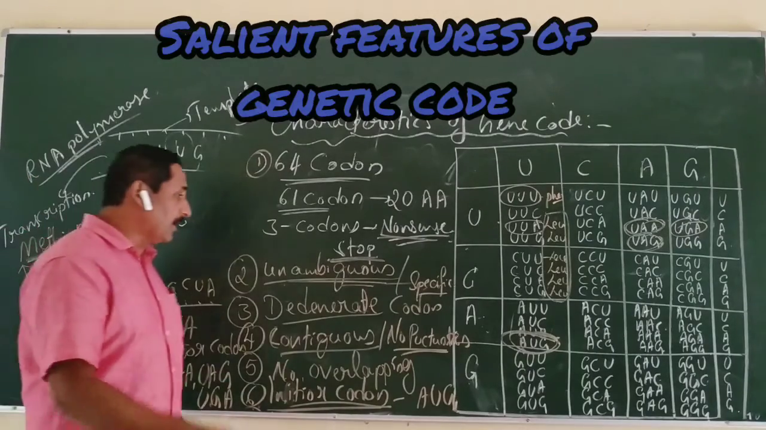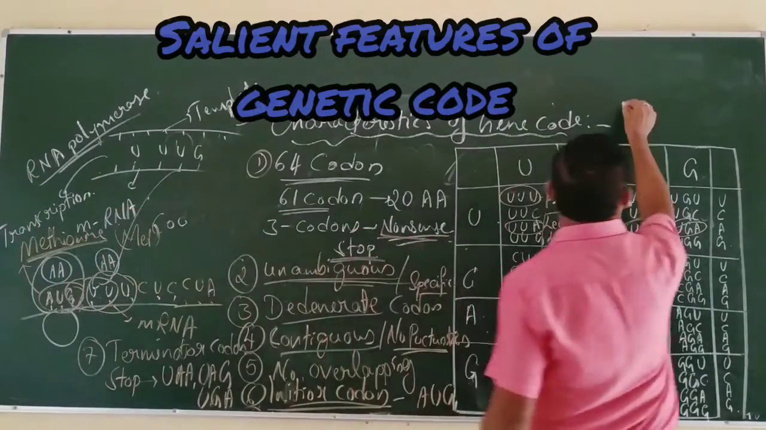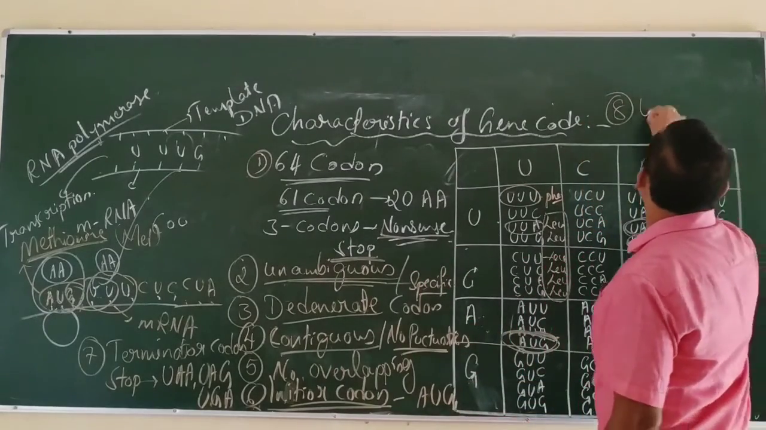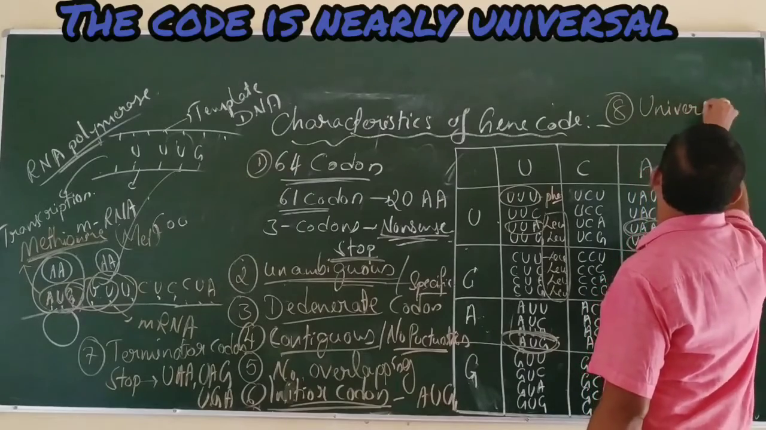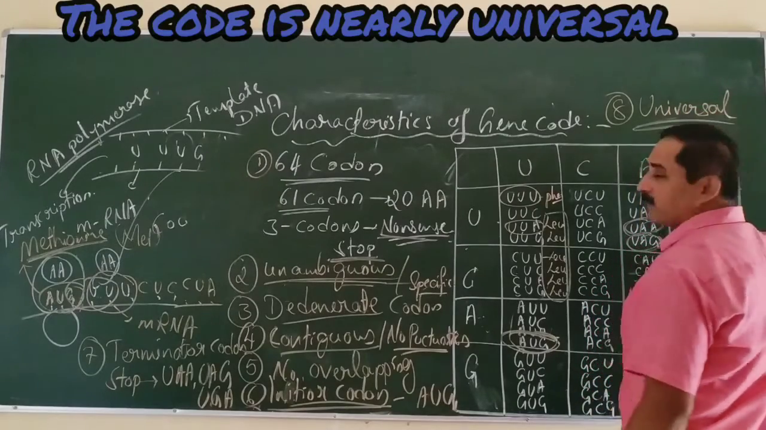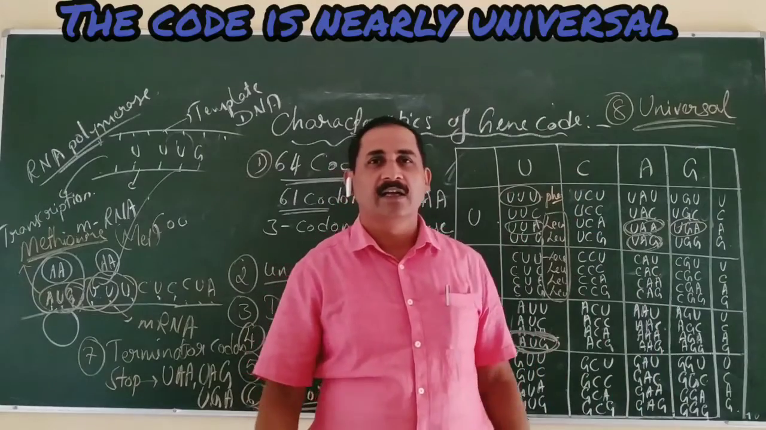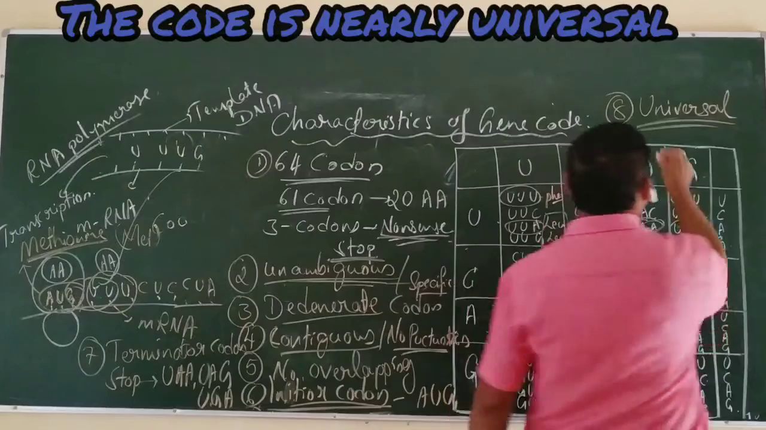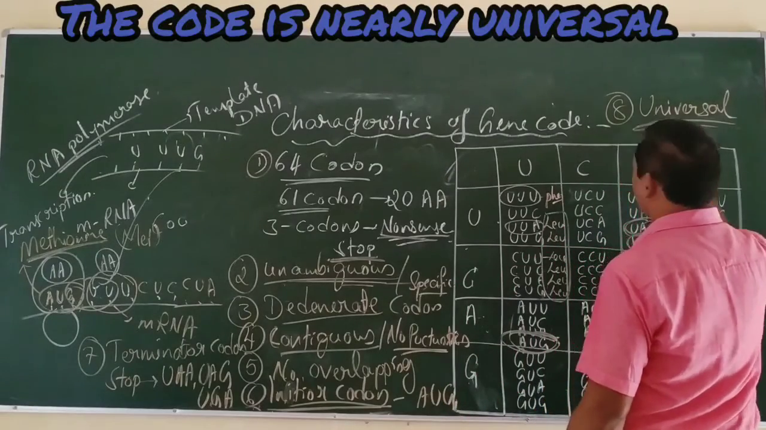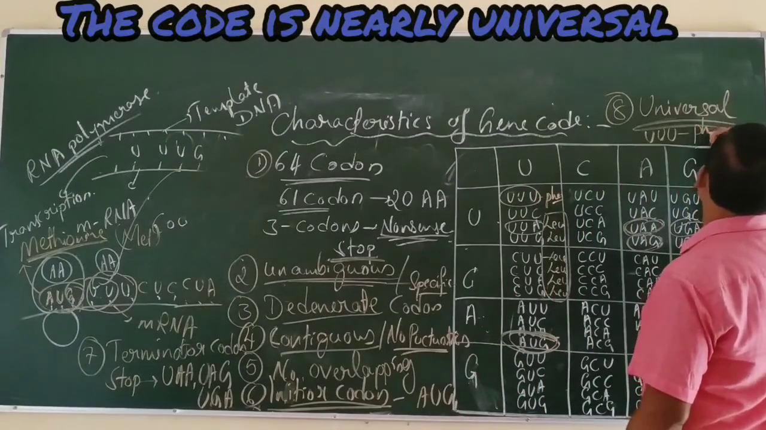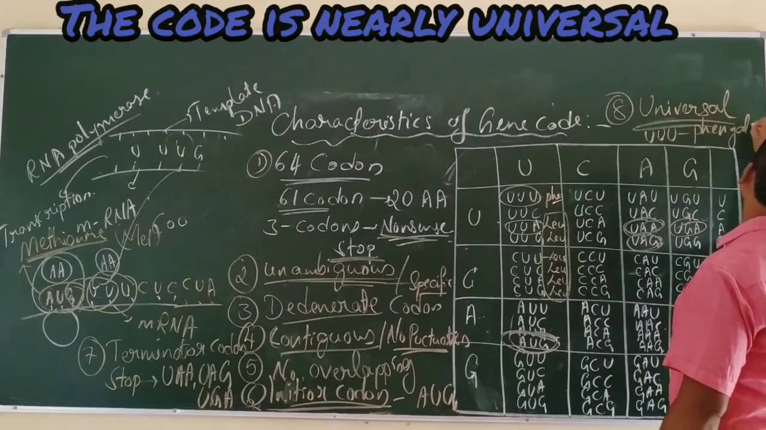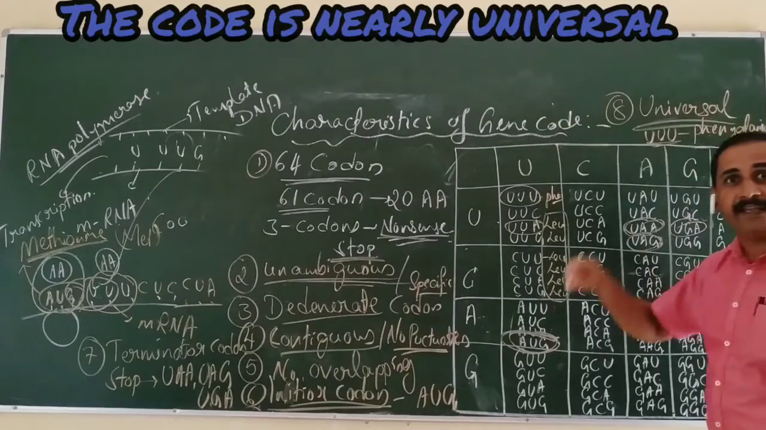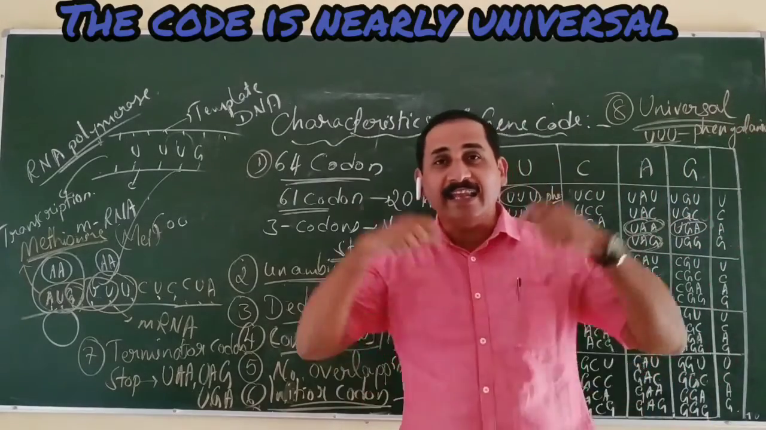Besides this, another very important character of genetic code is the universal property. What is this universal property of genetic code? Example, UUU is a genetic code that codes for the amino acid phenylalanine. The same UUU codes for phenylalanine in bacteria or in any other organism.